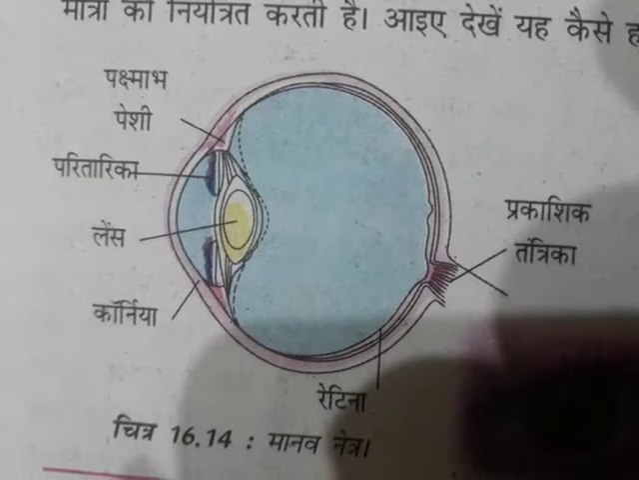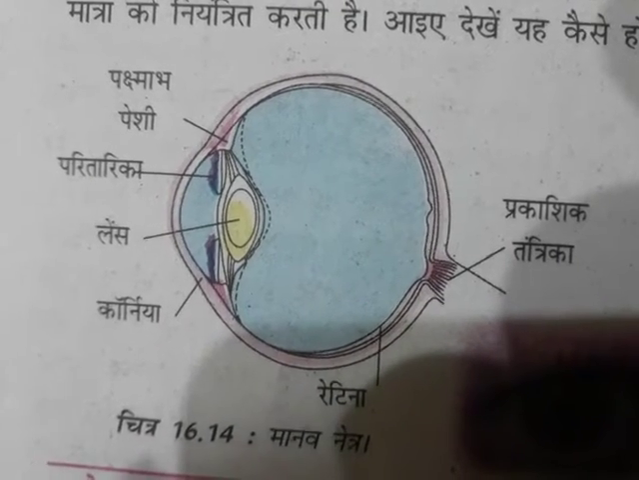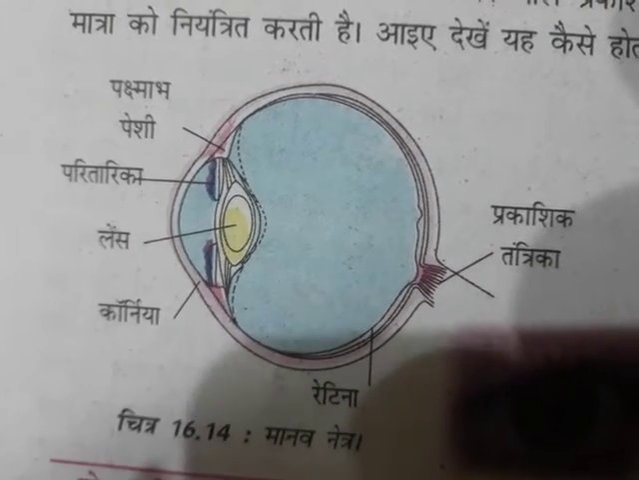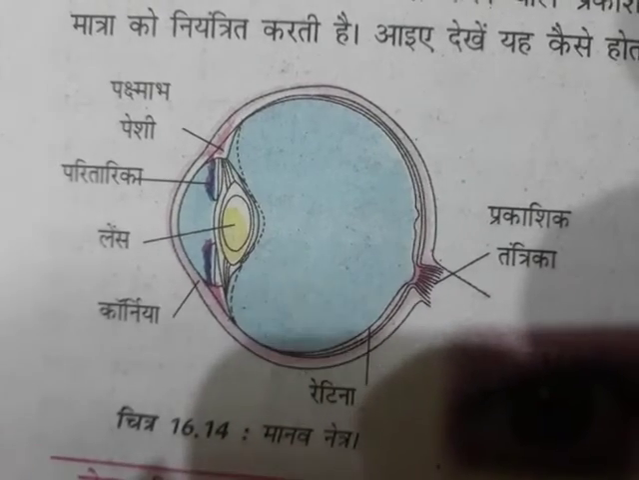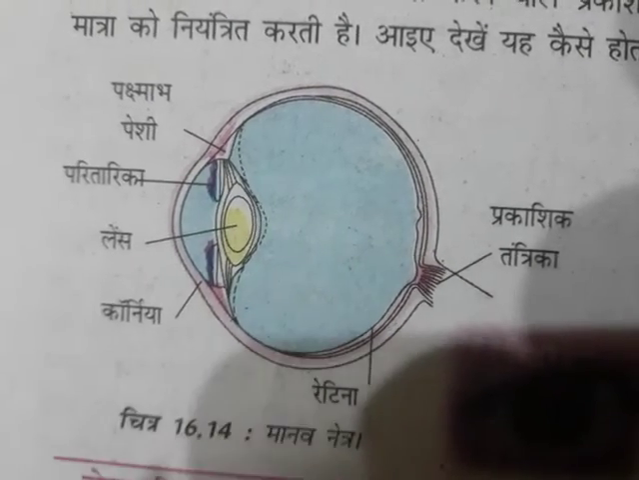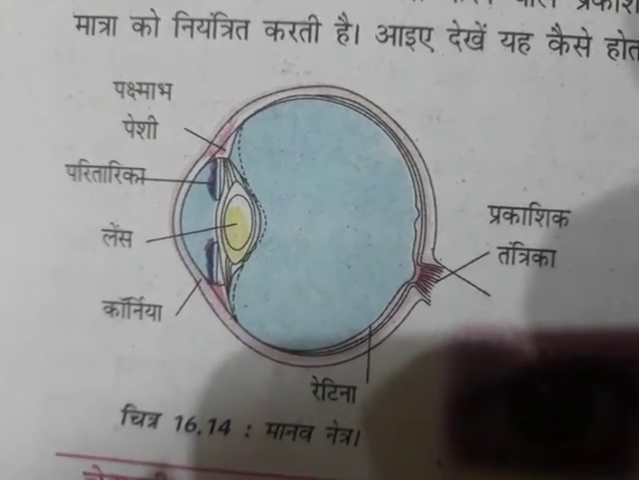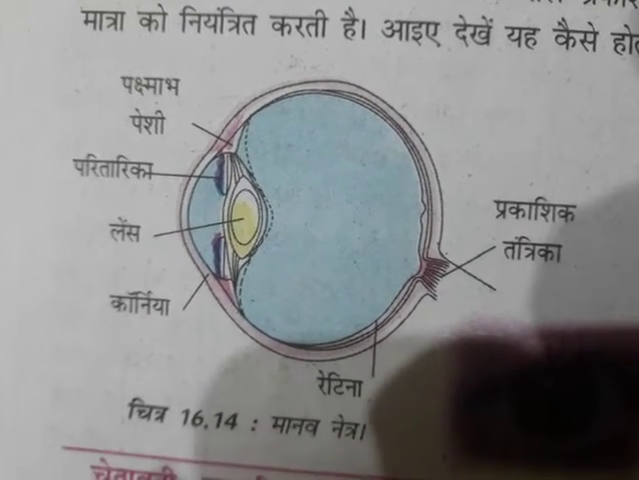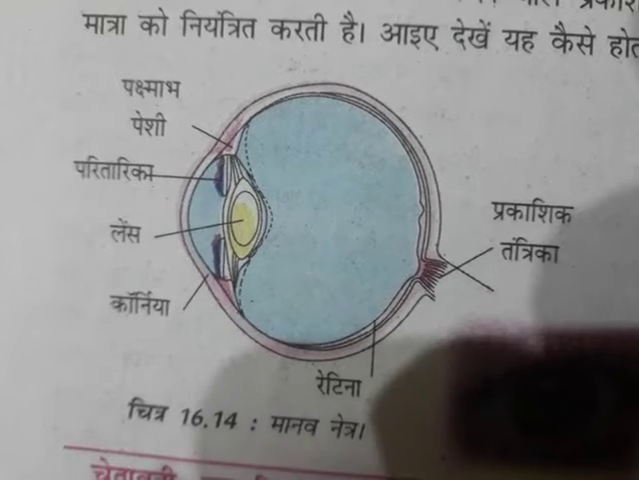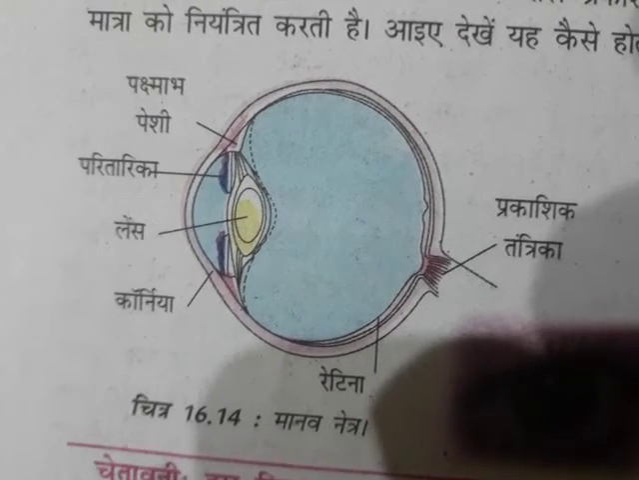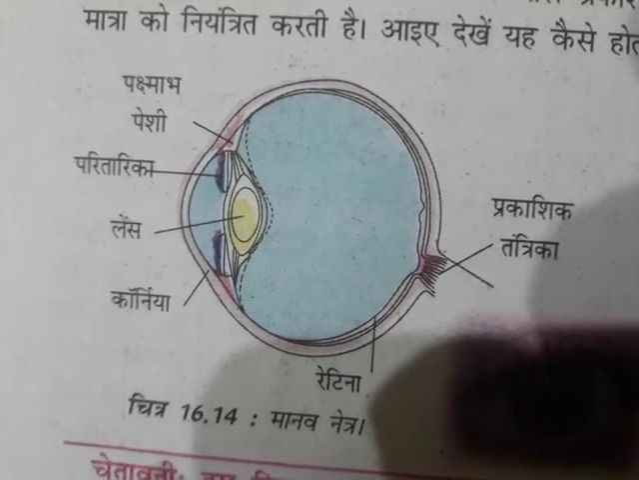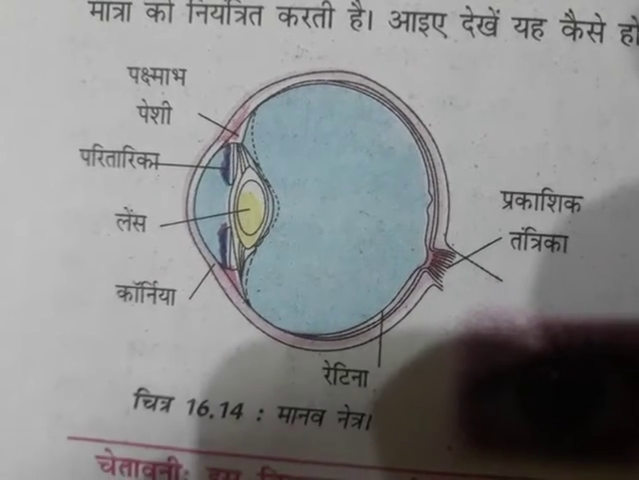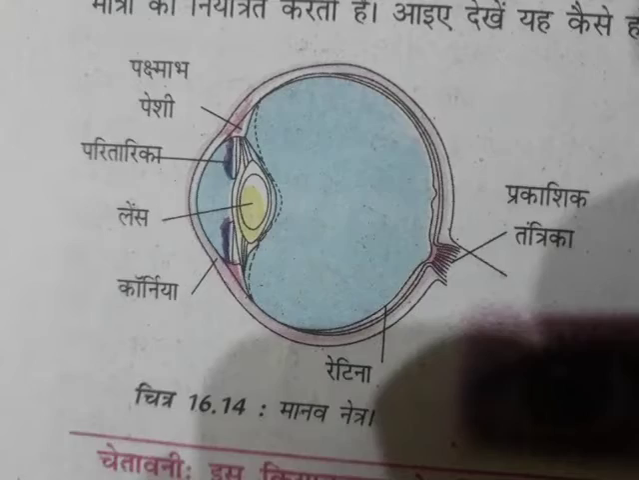Now I would like to give the summary of this chapter point-wise. Light is reflected from all surfaces. Regular reflection takes place when light is incident on a smooth, polished and regular surface. Diffuse or irregular reflection takes place from a rough surface. There are two laws of reflection. First, the angle of incidence is equal to the angle of reflection. Second, the incident ray, reflected ray and the normal drawn at the point of incidence to the reflecting surface lie in the same plane.